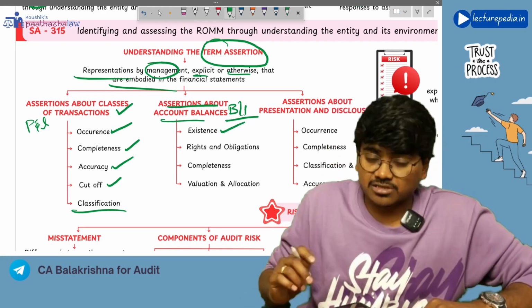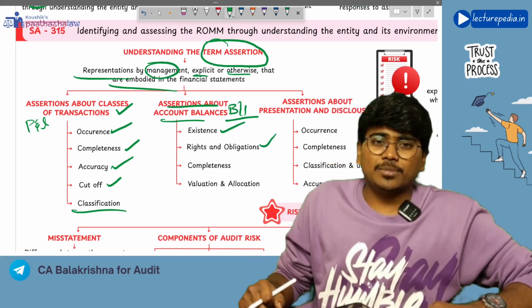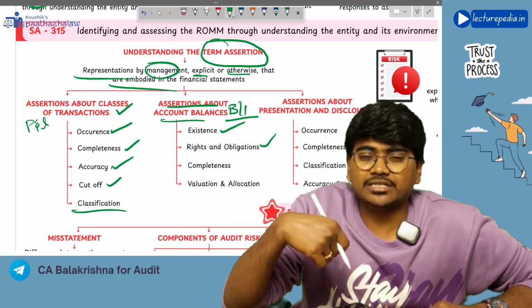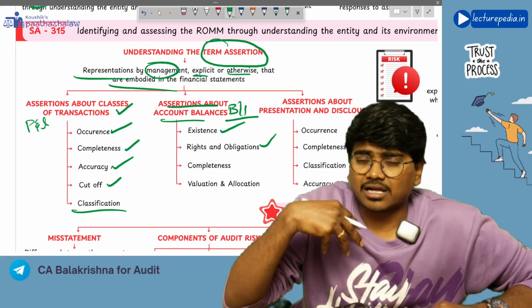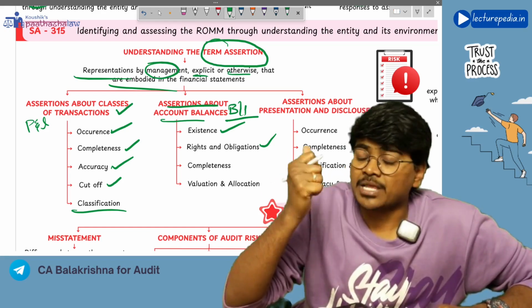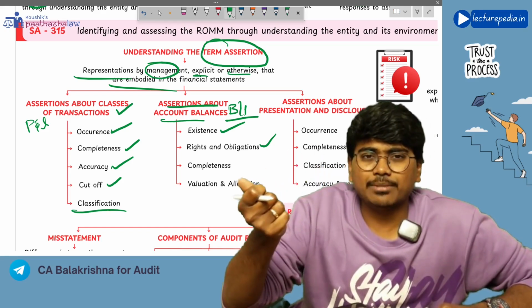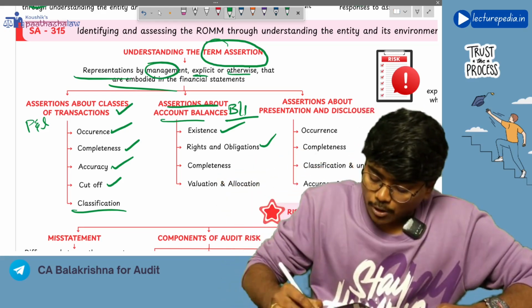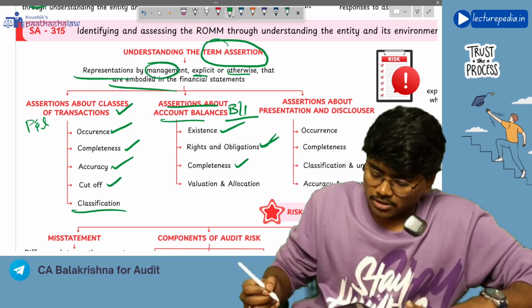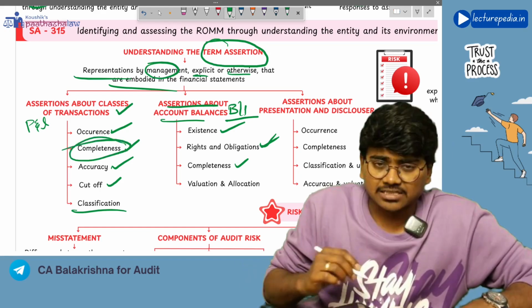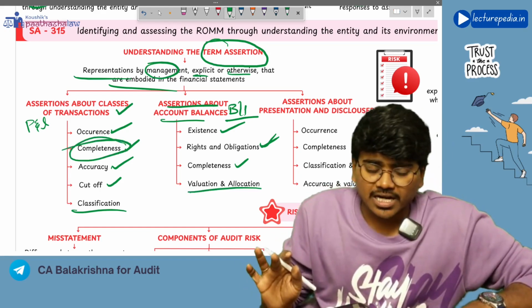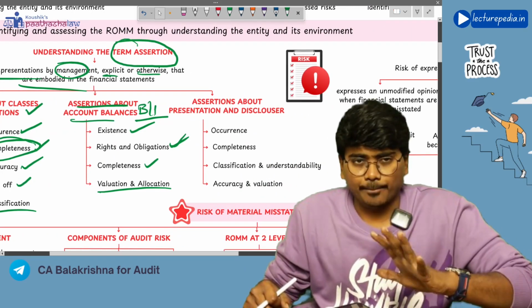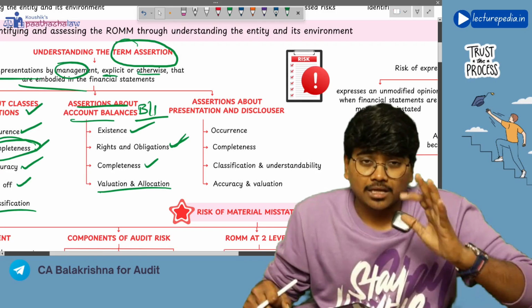That is the existence assertion. Next, rights and obligations. Whatever assets we have shown in the balance sheet belong to the entity, that is, the entity has rights over those assets. And whatever liabilities we have shown in the balance sheet, the entity is liable to pay them. That is, we have an obligation. And completeness, similar to the earlier assertion. Next, valuation and allocation. We have properly valued the assets. So this assertion we will make to the auditor in the balance sheet.